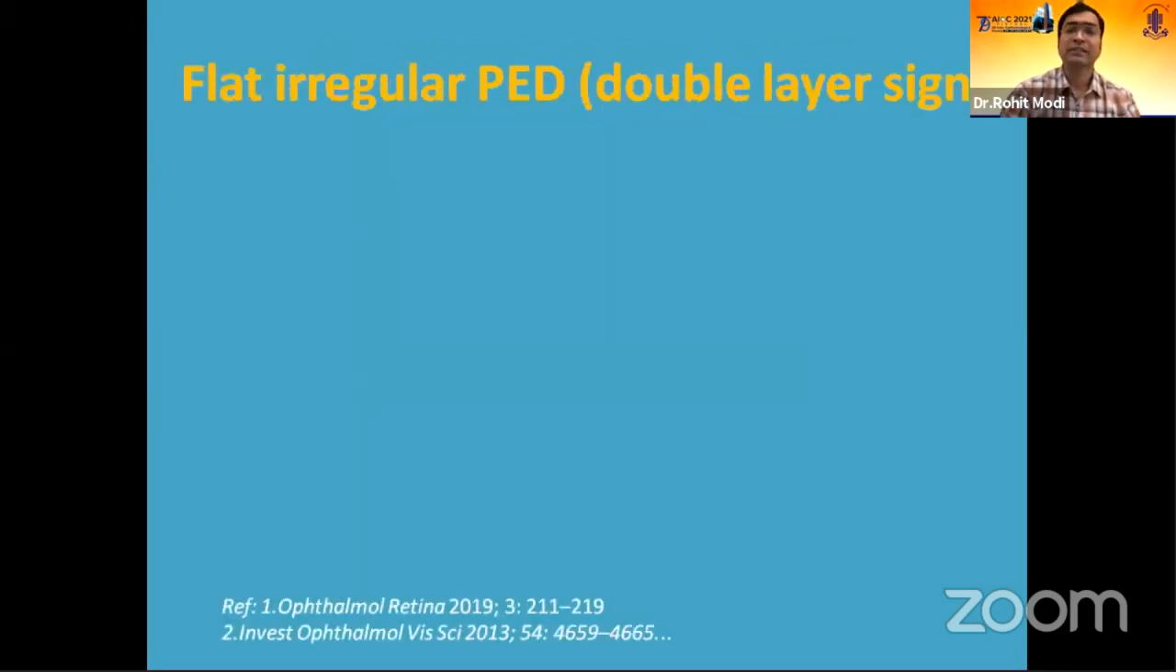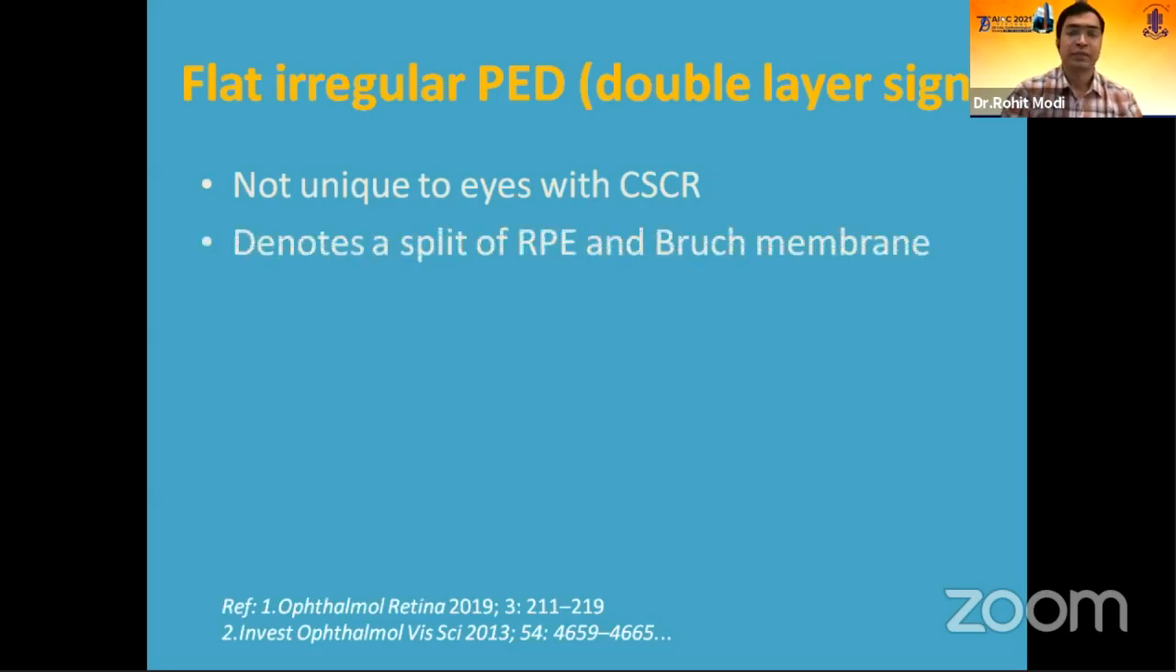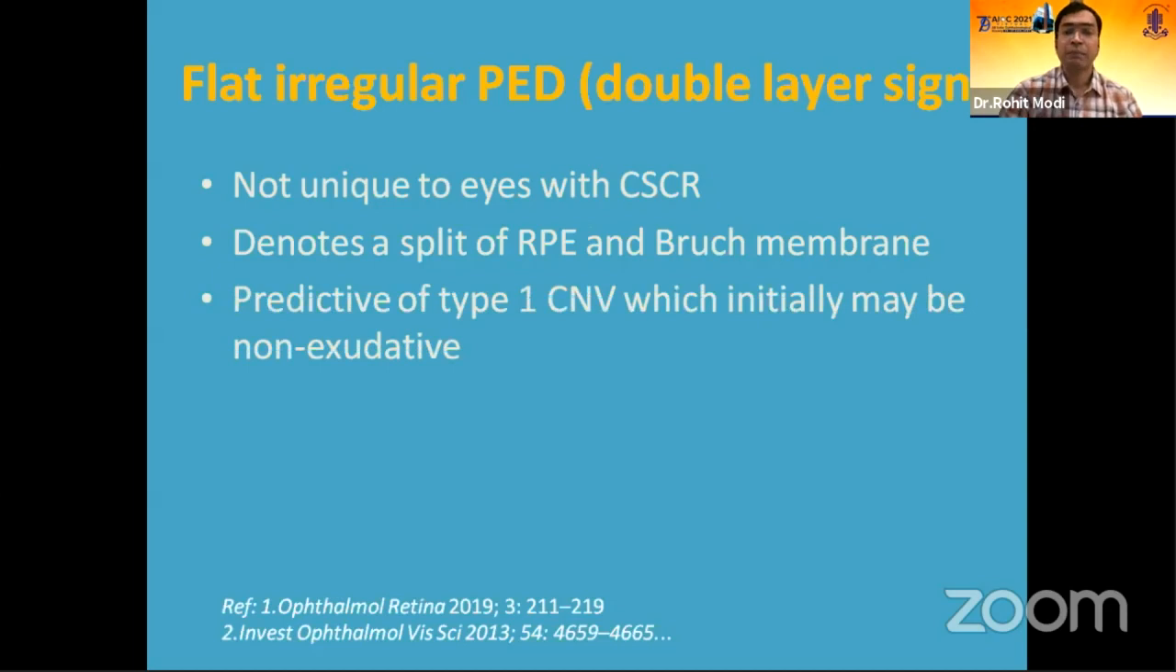Another interesting sign is a flat irregular PED sign, which can be picked up on the regular SD-OCT. It's not unique to the CSR patients, and it denotes a split in the RPE and the Bruch's membrane. The important point is that it is predictive of type 1 CNVM, which initially may be non-exudative, and the treatment modality hence changes if there is type 1 CNVM.